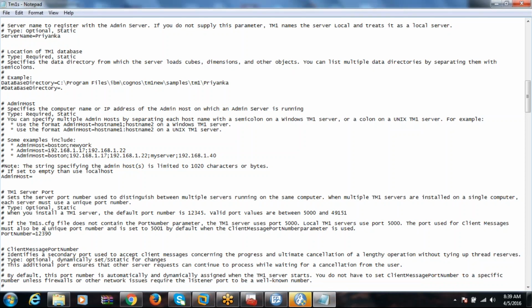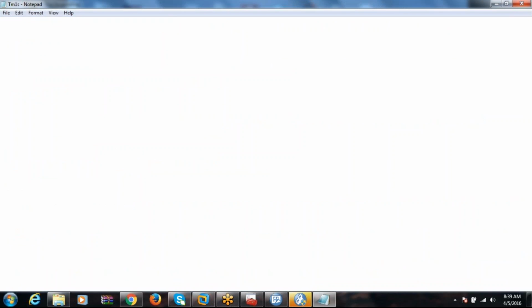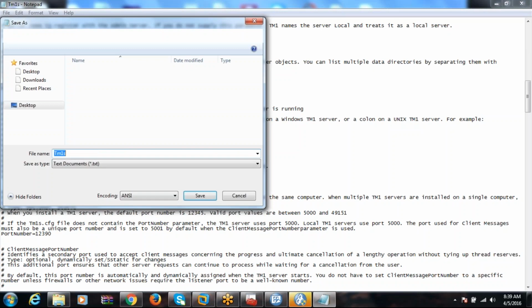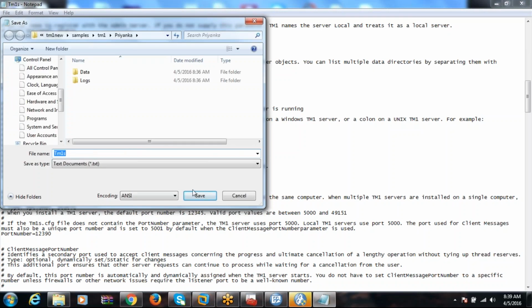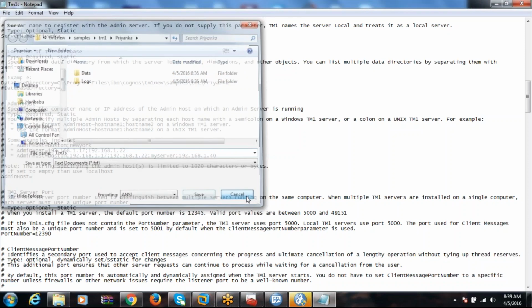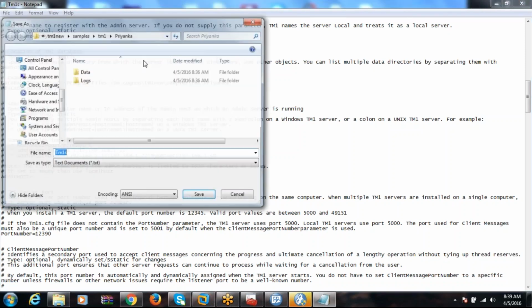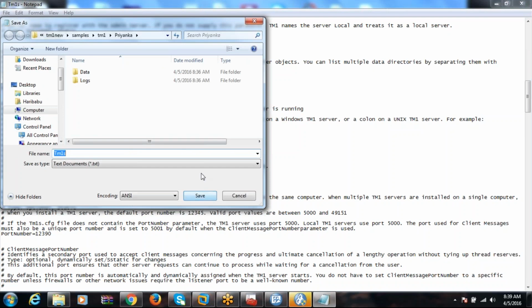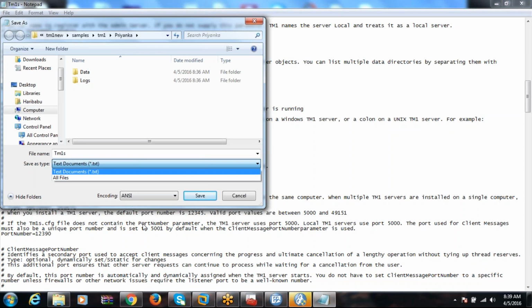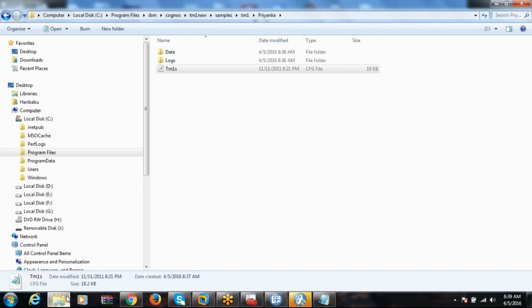Save it. Get saved. One second. What is the file extension?